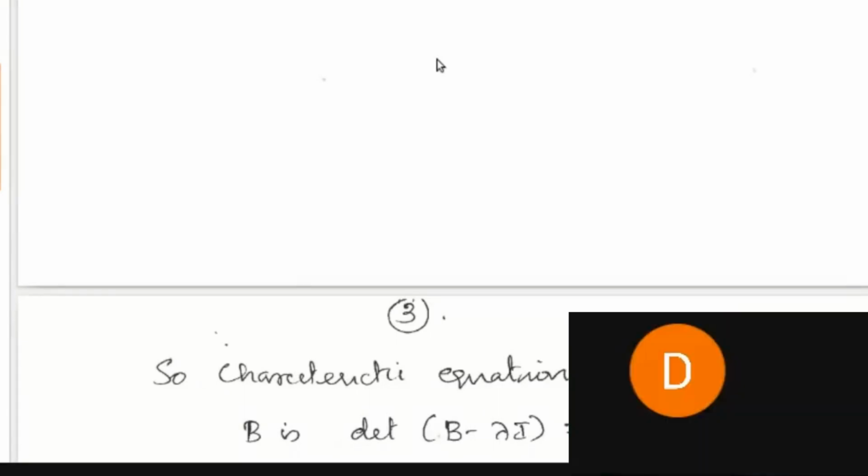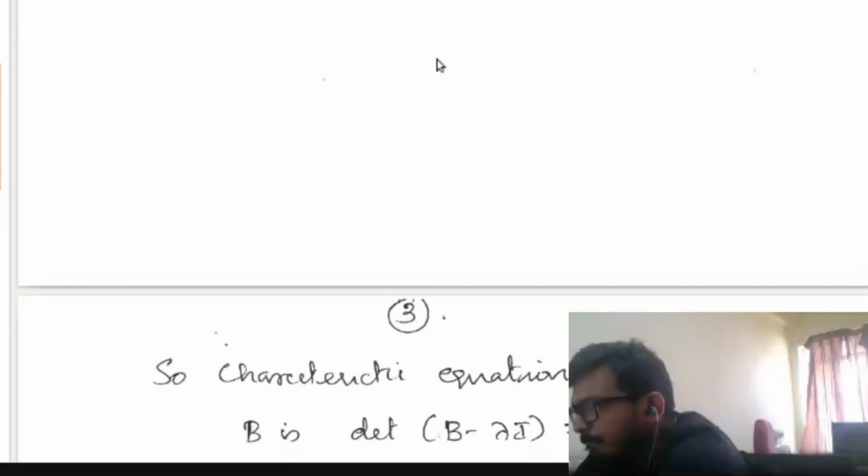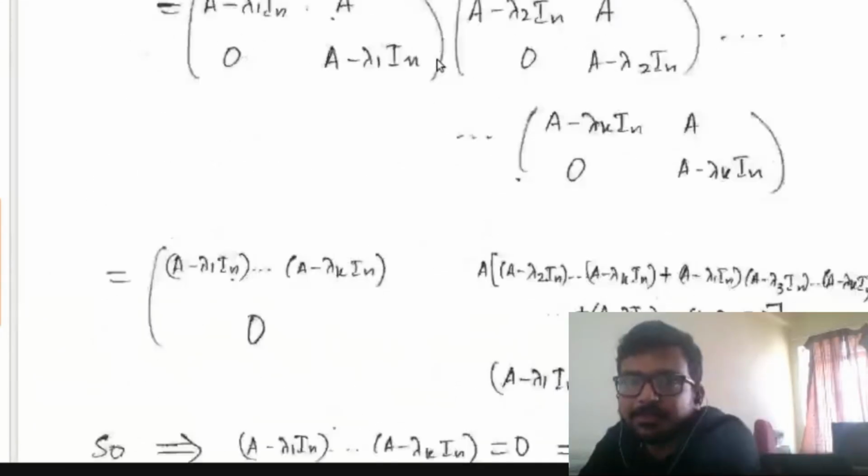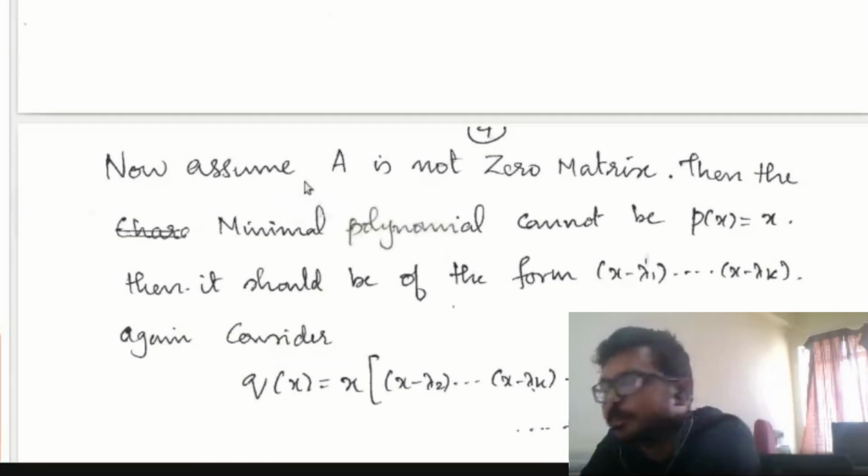Sir, why can the minimal polynomial not be x? You have said that P of x is not equal to x. See, I assume that A is not a zero matrix. Okay, you assume that A is not a zero matrix. Yes. If A is not a zero matrix, then the minimal polynomial cannot be P of x equal to x.